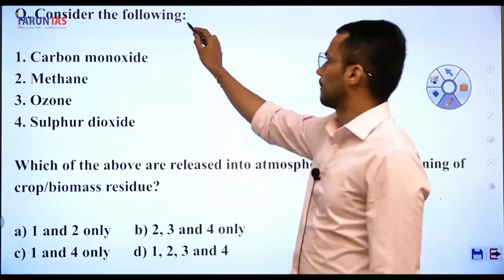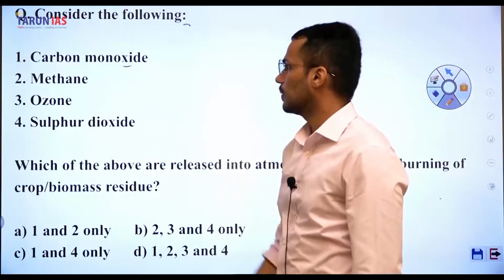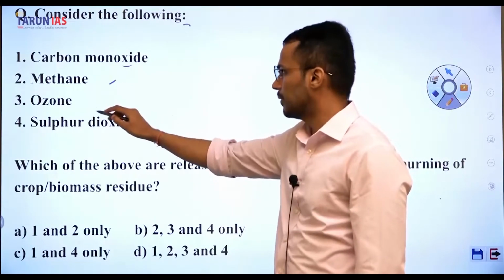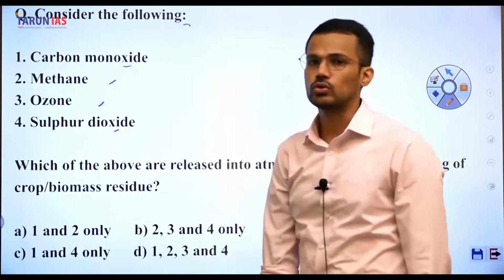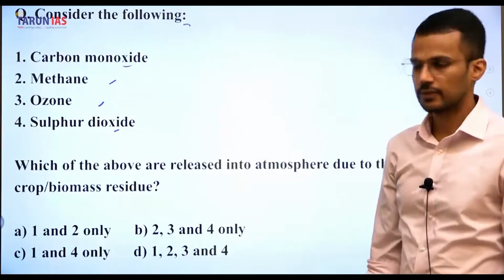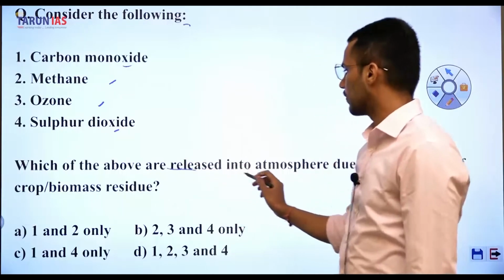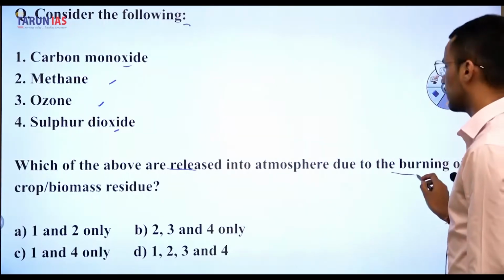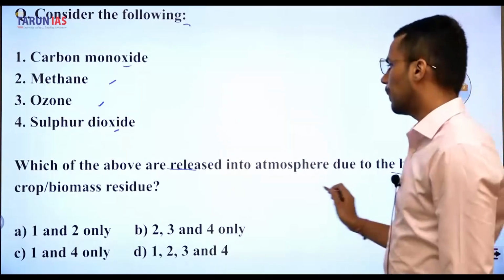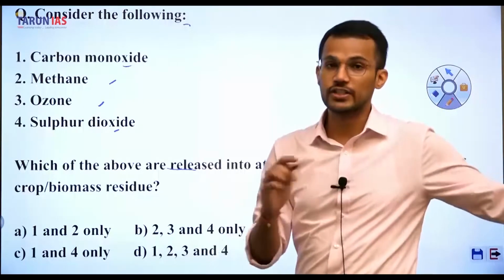Consider the following. First, carbon monoxide. Second, methane. Third, ozone. And fourth, sulfur dioxide. Which of the above are released into the atmosphere due to the burning up of crop or biomass residue?